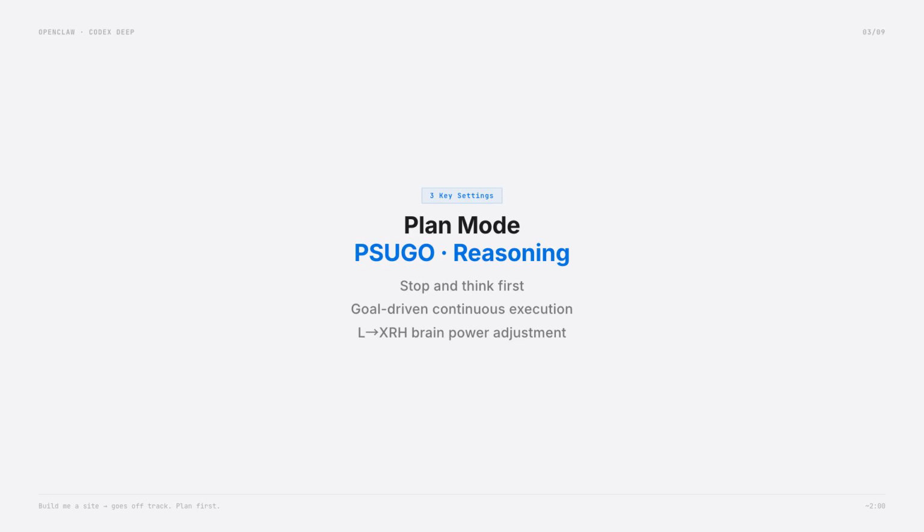Codex automatically searched for materials, organized topics, and wrote the complete script including core points, target audience, structure, draft, 5 title options, description, tags, comment suggestions, and cover direction, all in one go. Third is reasoning levels, from L for fast token saving to XRH for complex tasks. L is enough for simple rewrites.